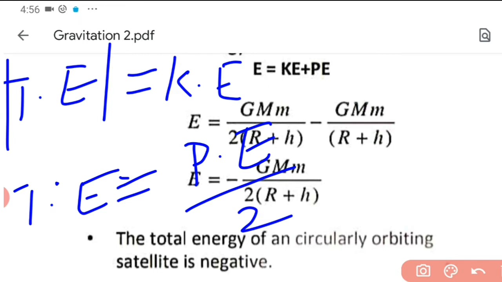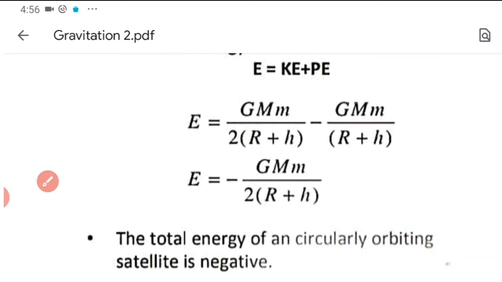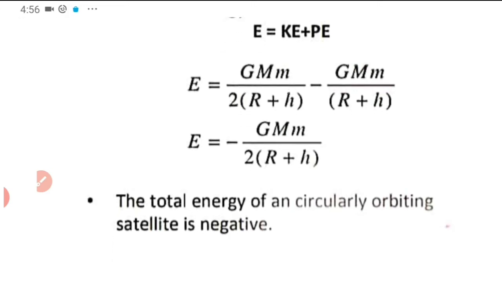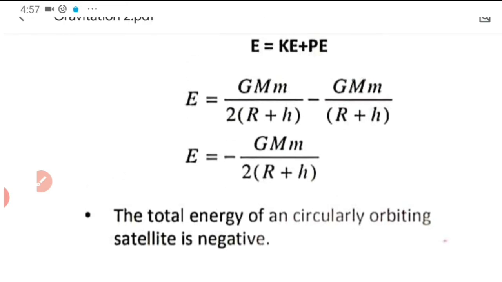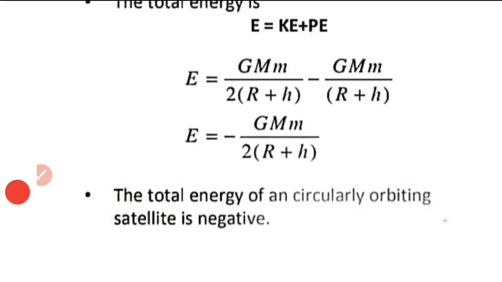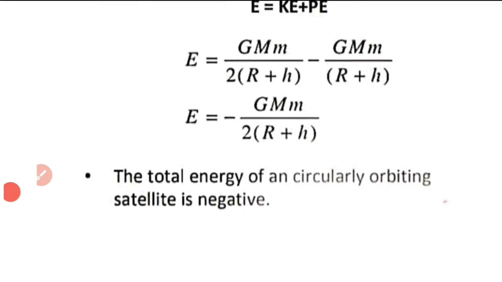So these two relations you have to note, because if one energy is given, the other two energies you can write easily using these relations. So once again, kinetic energy is the magnitude of total energy and total energy is half of the potential energy. Anyway, total energy is negative, which means that the satellite is bound to Earth.